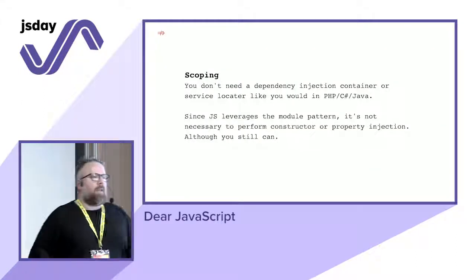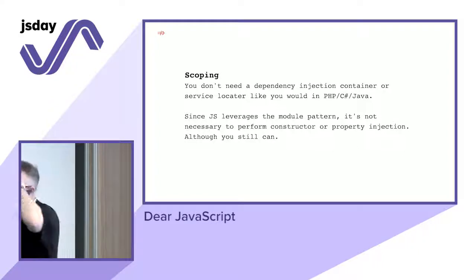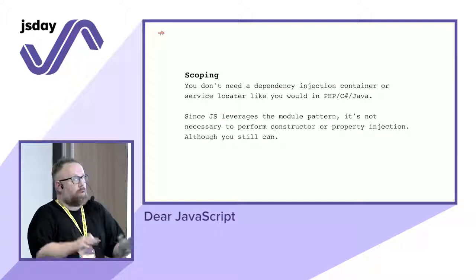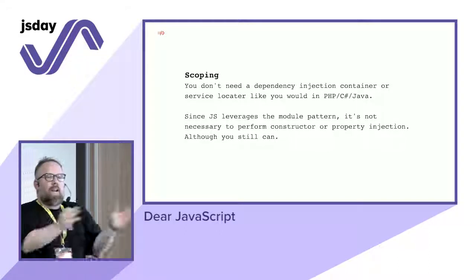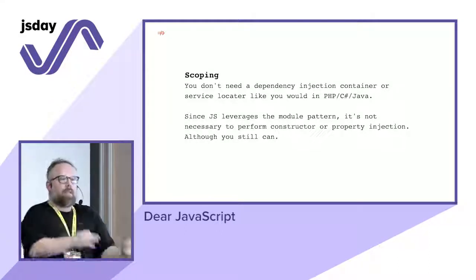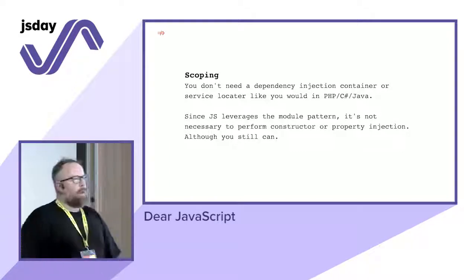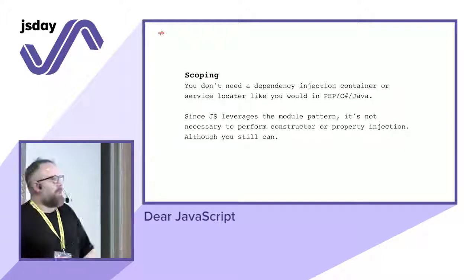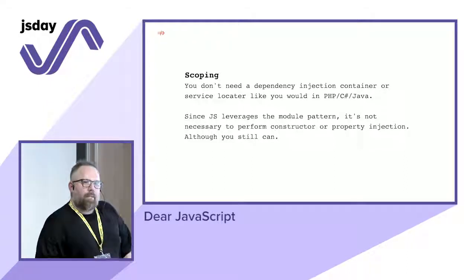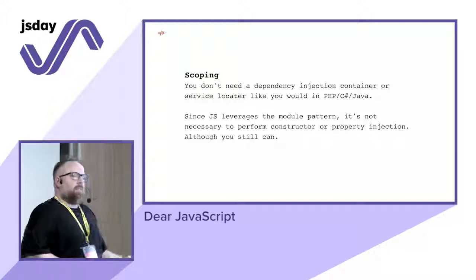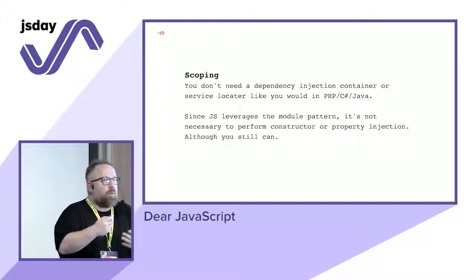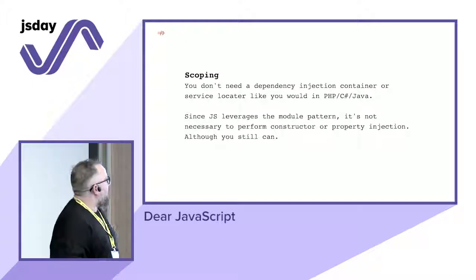So why is that important? I was coming from Java, PHP, and things like that. And one of the things that people tend to do when they're moving to a new language, which is totally normal, is trying to apply the same best practices, the same approaches they were used to with the previous language. For example, lots of people try to move from PHP to Go. And they wanted to implement, for example, the dependency injection container pattern. The same thing for JavaScript. But in this case, it doesn't make any sense, because JavaScript has other ways to deal with these kinds of things.